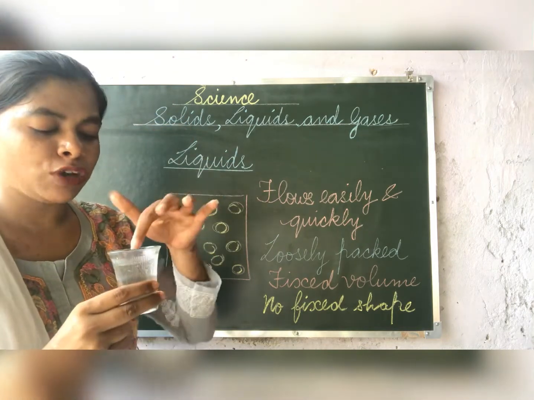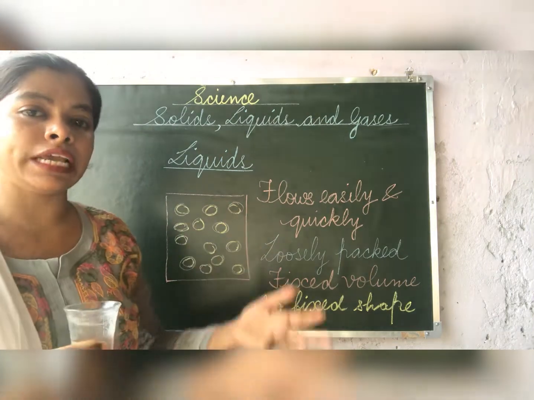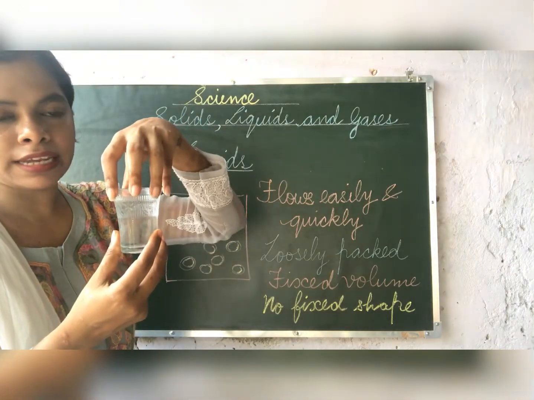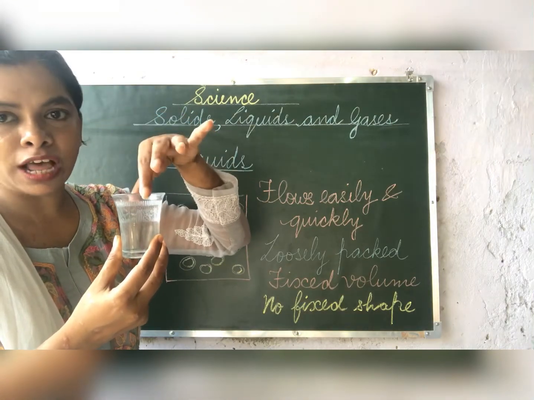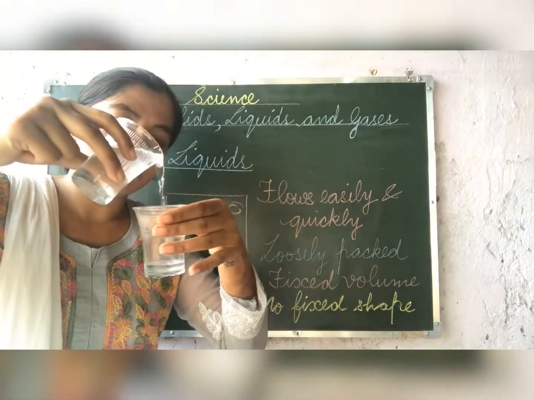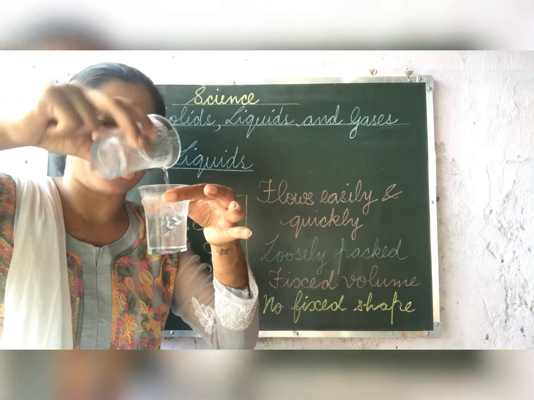And children, liquid does not have its own shape. It will take the shape of the container in which it is kept. Suppose this water I have kept in this glass, so it has taken the shape of this glass only. And when I am pouring it in other glass, it will take the shape of the glass in which I am pouring.